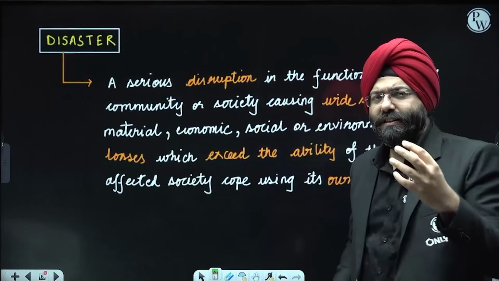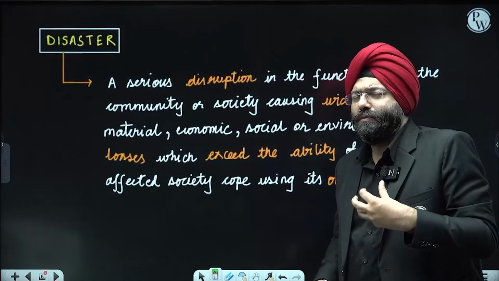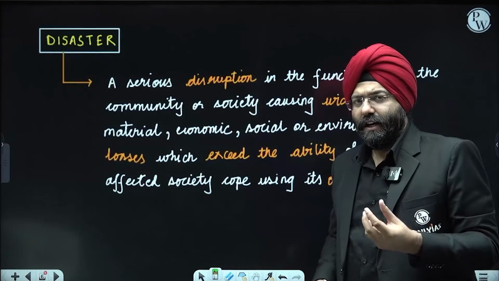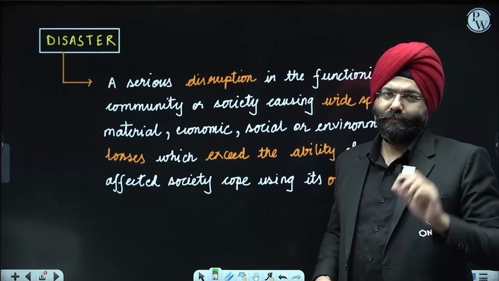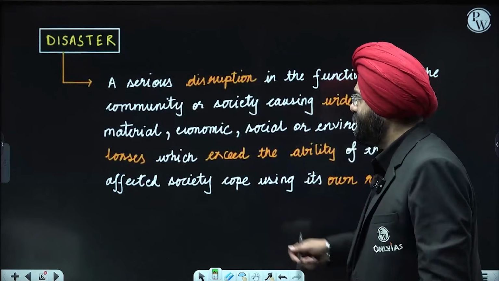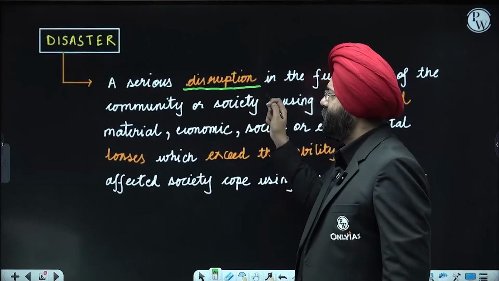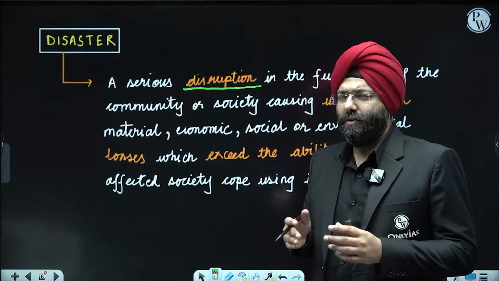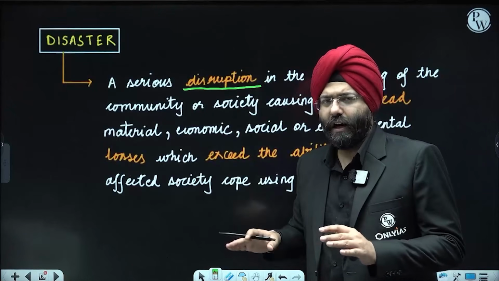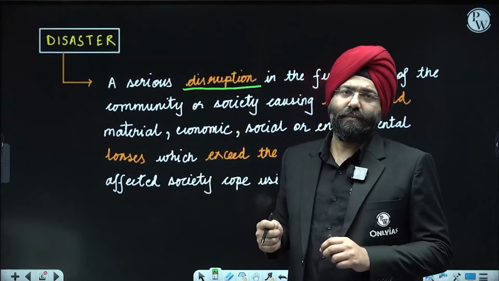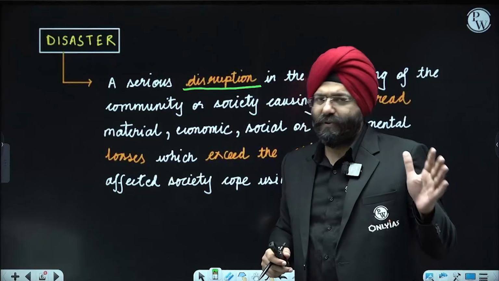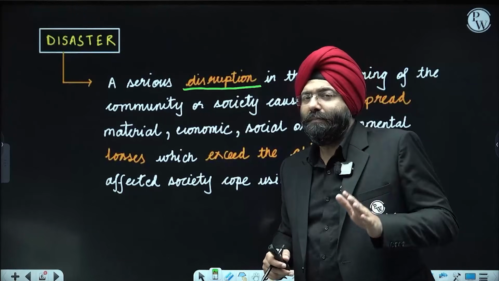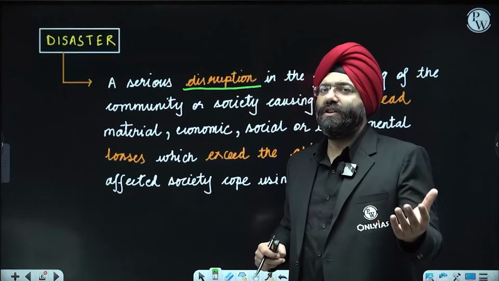Now, the concept that comes is, we understood the etymological meaning of disaster. What do you mean by the word disaster? Now you realize that it is a serious disruption. Why is it a disruption? Supposing you're staying in your house and an earthquake is trembling the ground, it is a disruption that is taking place. Now, the extent of the disruption will impact the physical infrastructure and the lives lost.